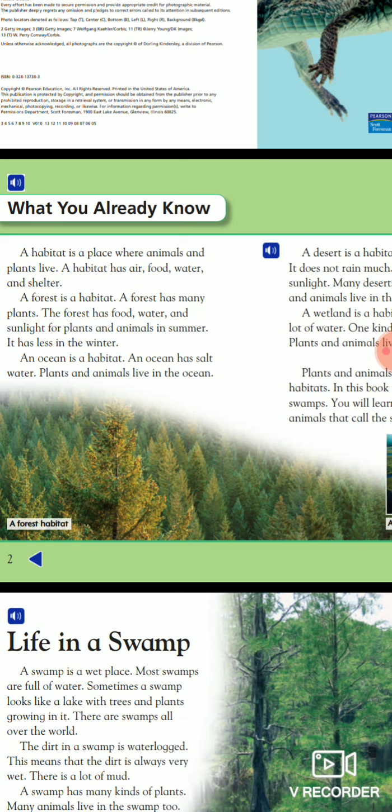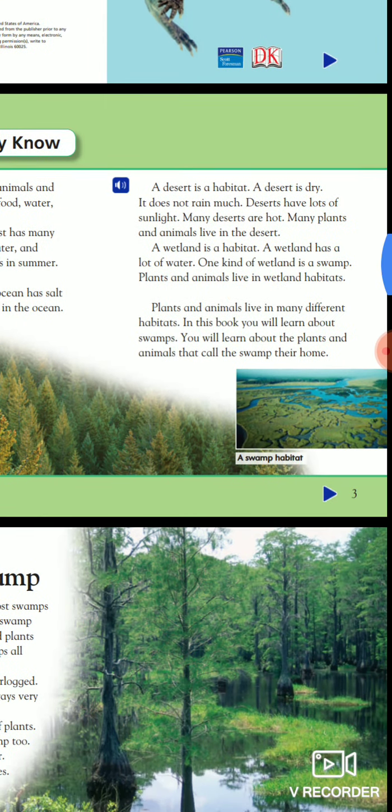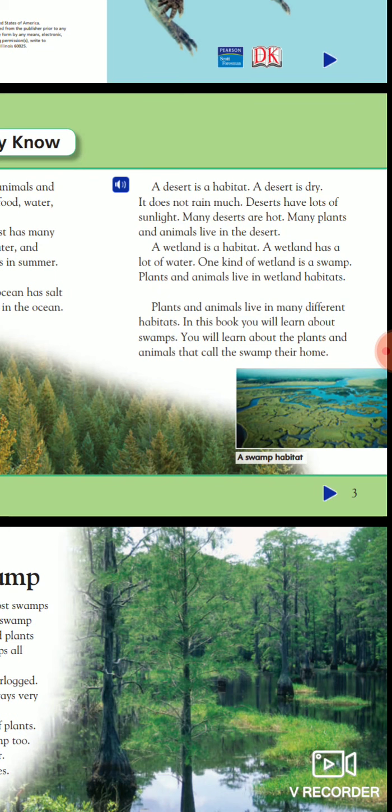An ocean is a habitat. An ocean has salt water. Plants and animals live in the ocean. A desert is a habitat. A desert is dry. It does not rain much. Deserts have a lot of sunlight. Many deserts are hot. Many plants and animals live in the desert.